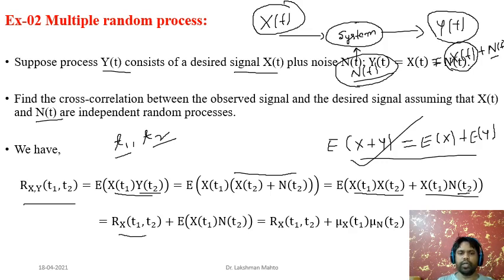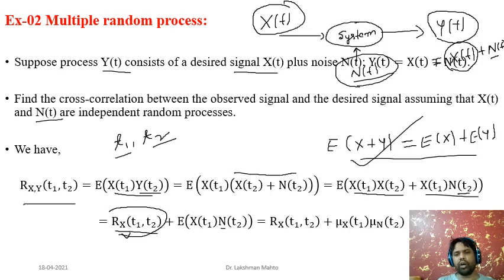That we are calling the correlation between x of t1 and x of t2, or simply you can say it is the autocorrelation. This one deals with the same random process, the input random process x of t. That's why this term you can call the autocorrelation function, plus the expectation of x of t1 into n of t2. And we know that this noise is independent of the input x of t1.